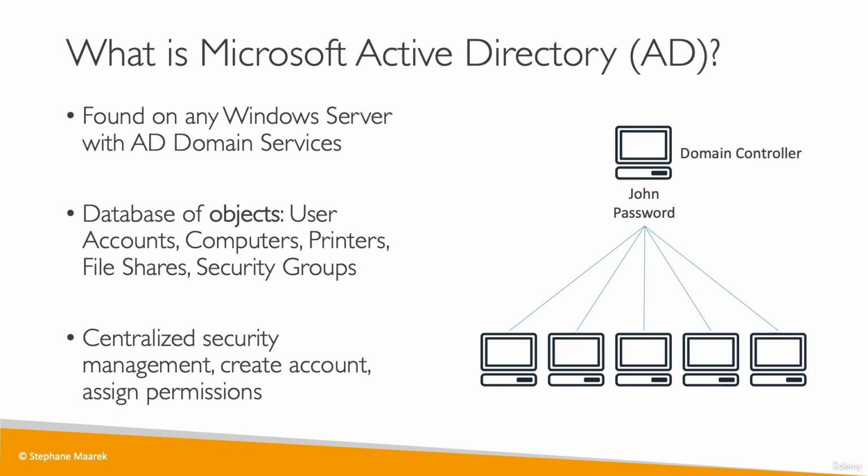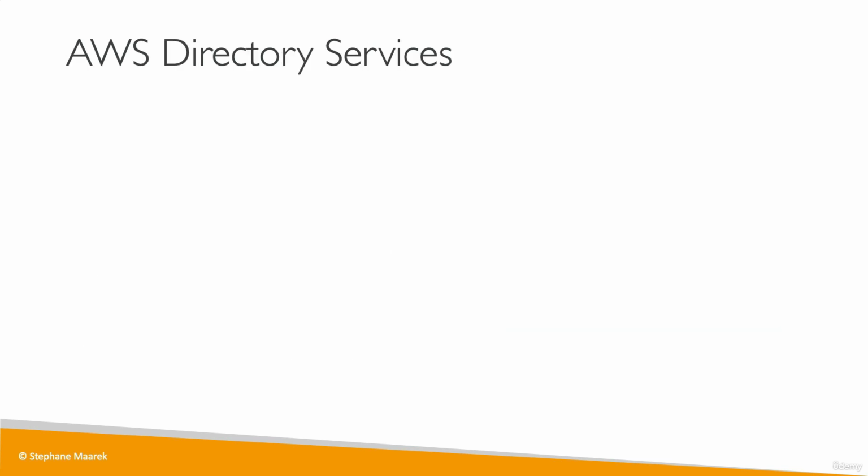So this is a very, very high level of what Active Directory is. It's a way for you to manage users, computers, printers, and so on, usually within on-premises systems. Now, AWS is different because it doesn't have Active Directory on it, but you can extend Active Directory using AWS Directory Services. So you have 3 flavors on it, and to be honest, you don't really need to know them, but I just want to give you an overview again of what is possible on directory services.